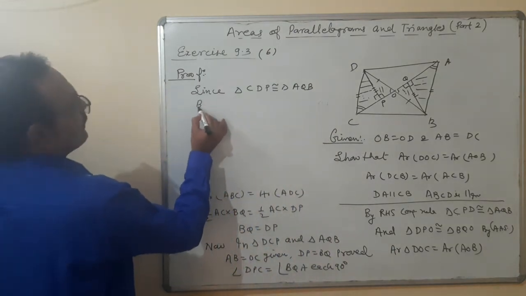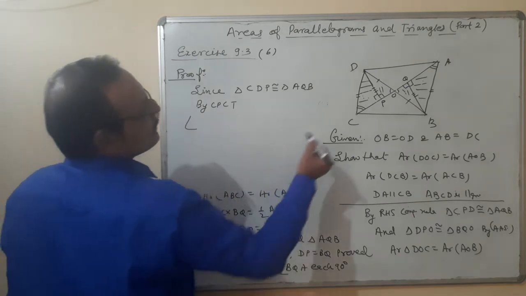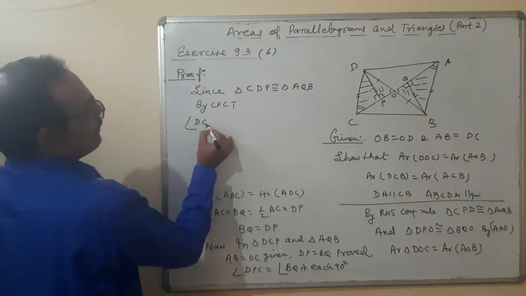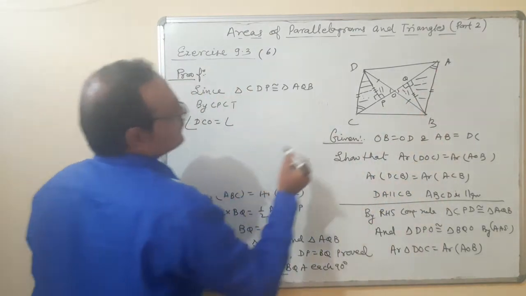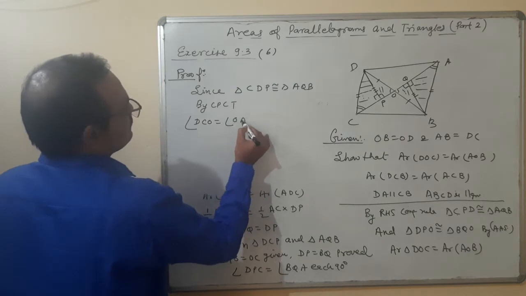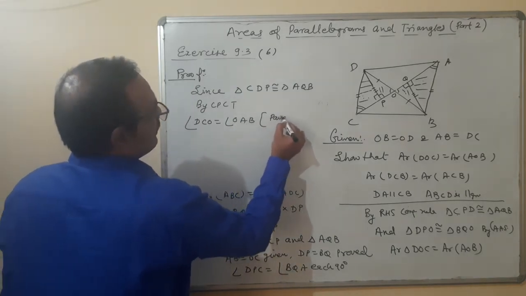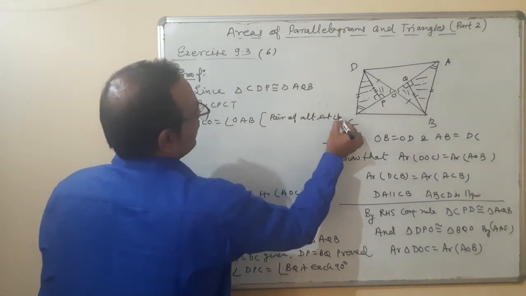Therefore, by CPCT, angle DCO is equal to angle OAB, which is a pair of alternate interior angles.